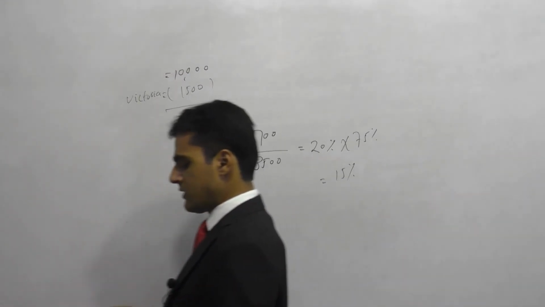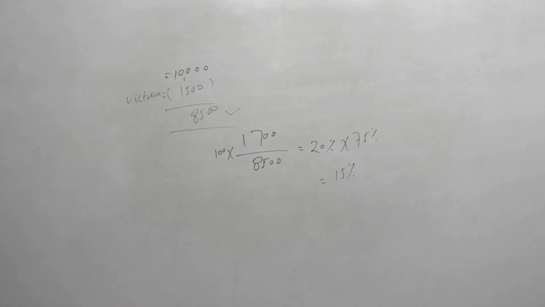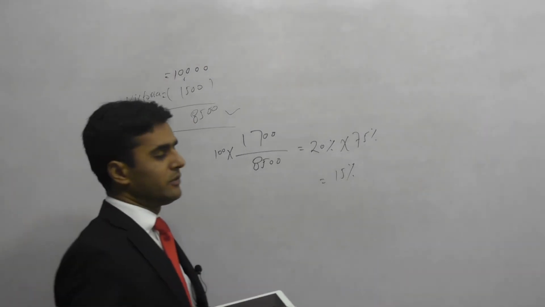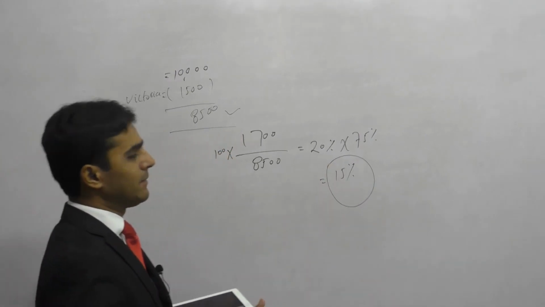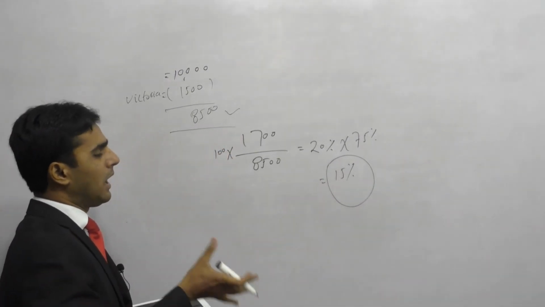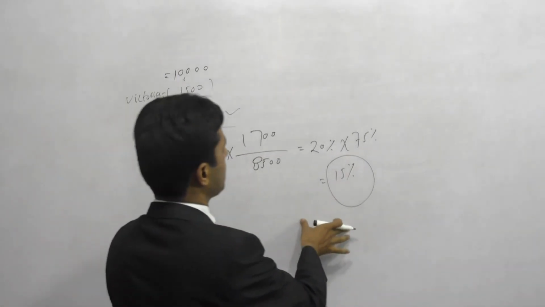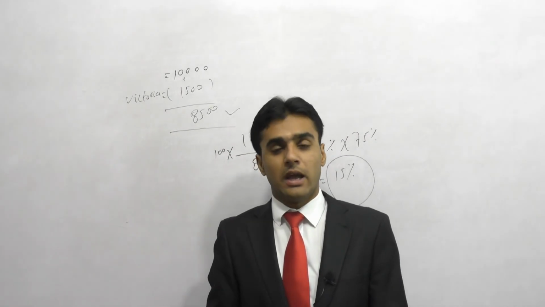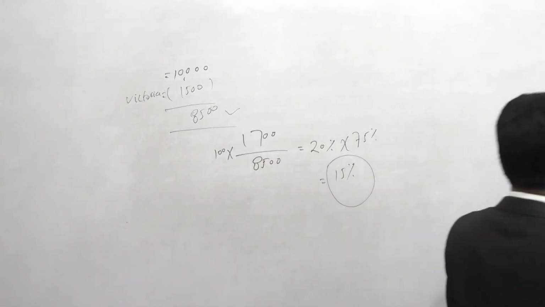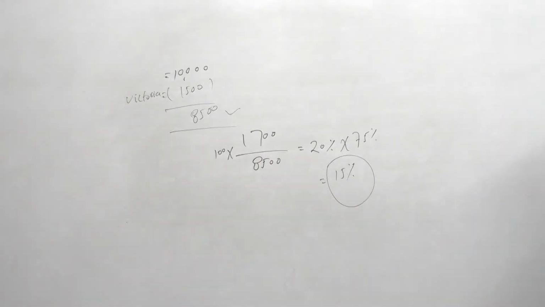So the condition says that her shareholding in the company must be reduced to 75%. So the condition will only be satisfied if Melba's shareholding in the company after buyback of shares is 15%. Now see how much actual percentage she has got in the company. How many shares have been bought back?